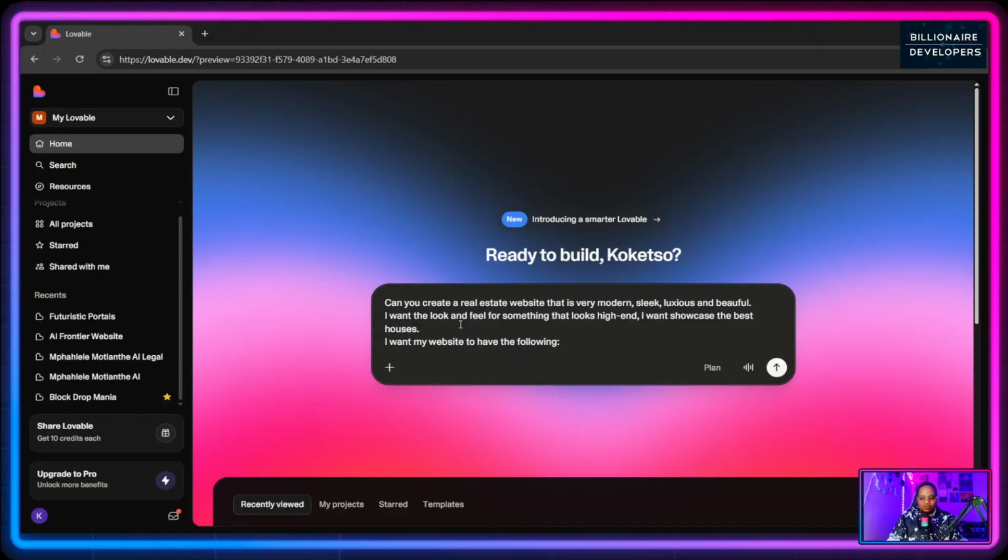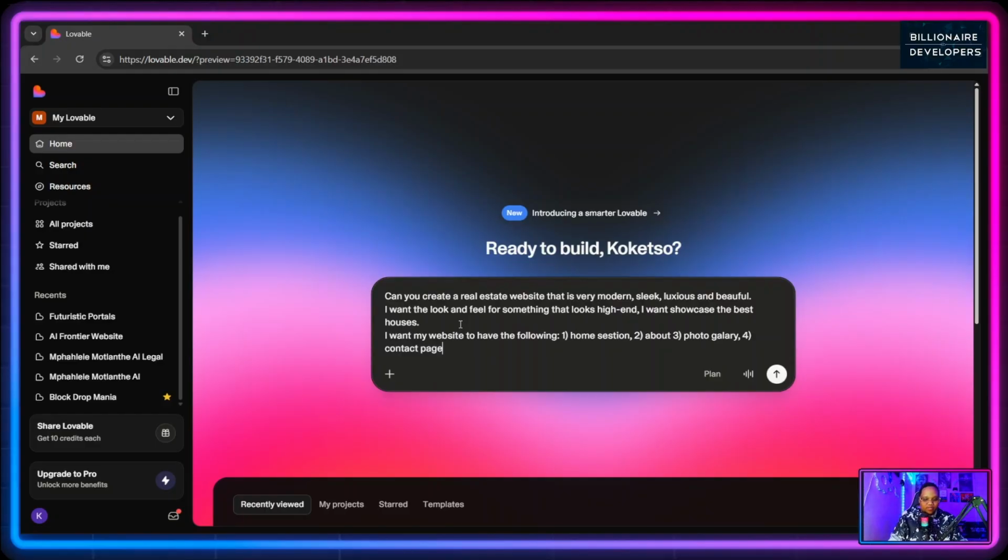What Lovable will know is that first and foremost, I want to have a home section, and then I want to have an about, and I want to have a photo gallery, and last but not least, I want to have a contact page.